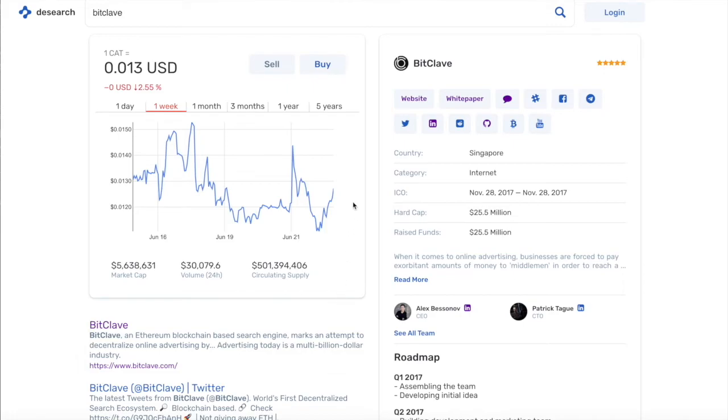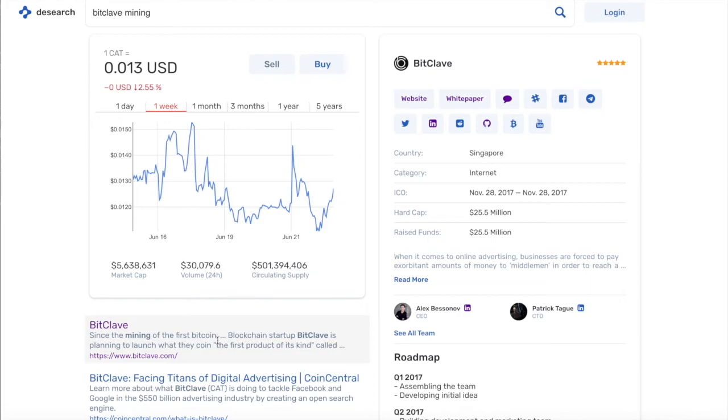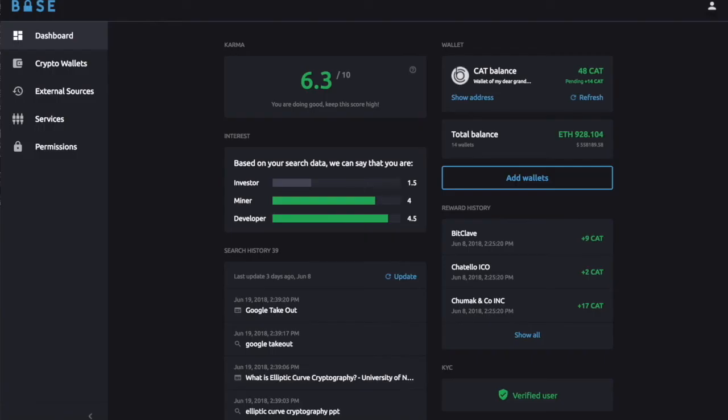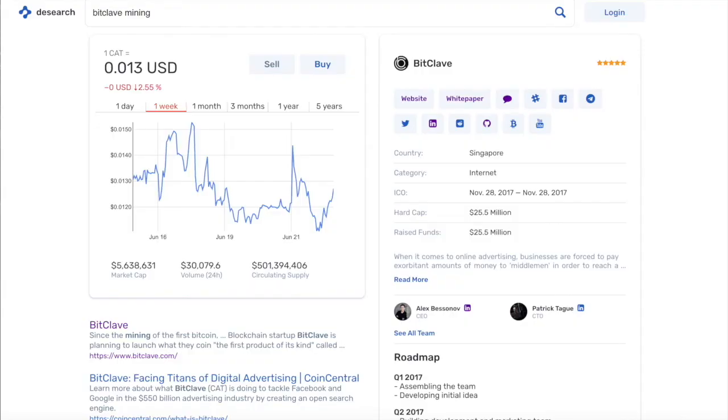And now let's search for BitClave mining, for example. Again, we get some search results. And now let's log in as another user. Let's log in as a user that was classified as both developer and miner. This is how this user would look like in Vault. You see here the classification by digital twin. We'll take this user's seed phrase